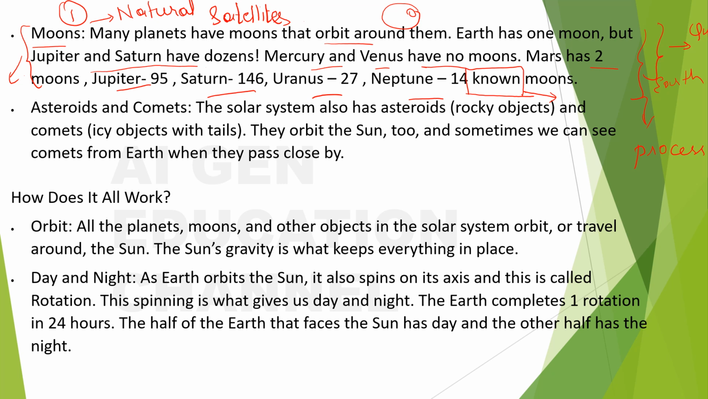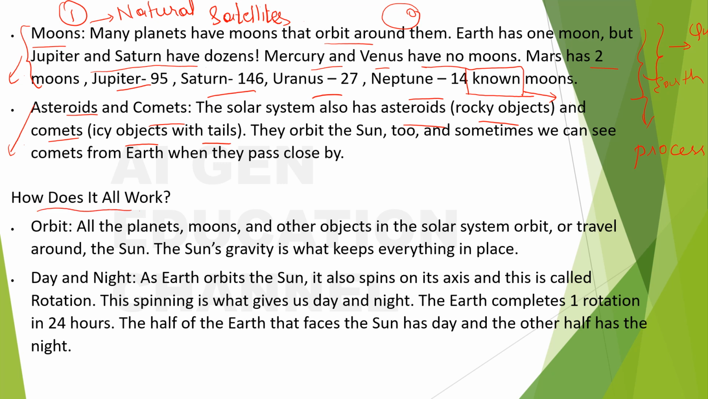Okay, and how about the other things? Asteroids and comets. The solar system also has asteroids. Asteroids are rocky objects, and comets are icy objects with tails. They orbit the sun too, and sometimes we can see the comets from the earth when they pass close by. So what are the other things? Asteroids and comets. How does it all work?